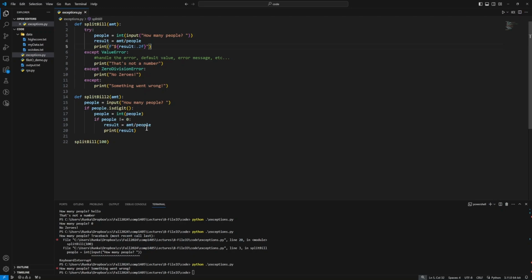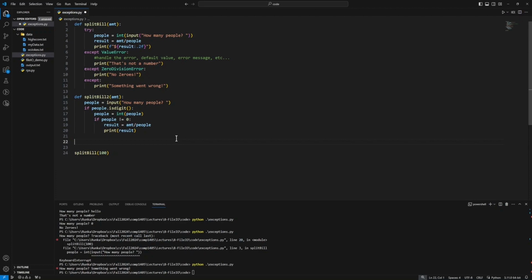So let's start by creating the calling program. Put it down here. We'll call this calculate bill. So this calling program, it's going to get the amount of the bill, call split bill function to do the splitting, and then print out the result. So a really simple program just to demonstrate the chain of operations with multiple functions and try except blocks in the mix.